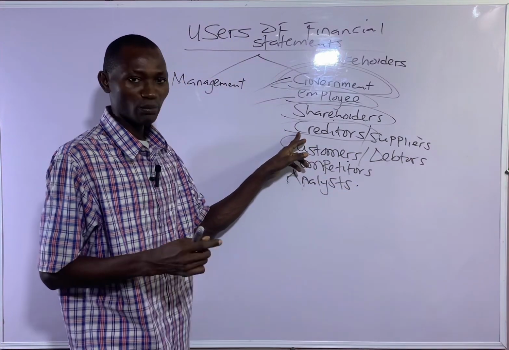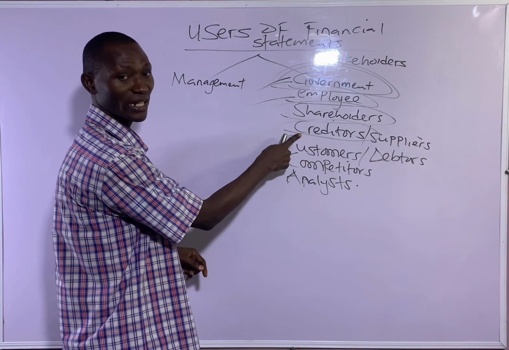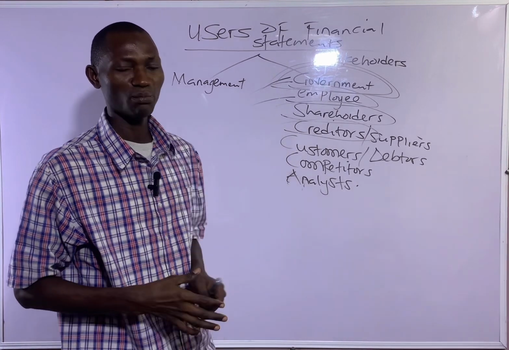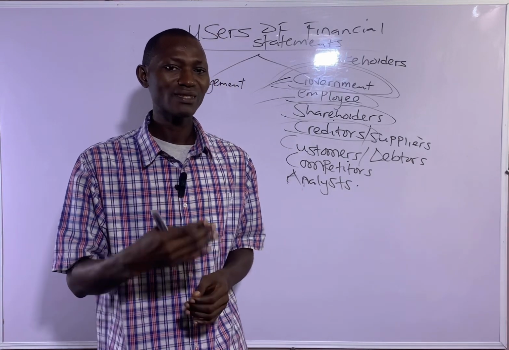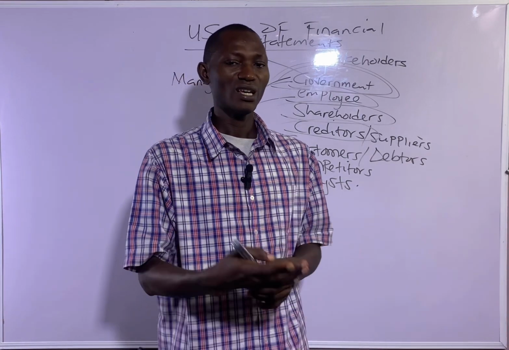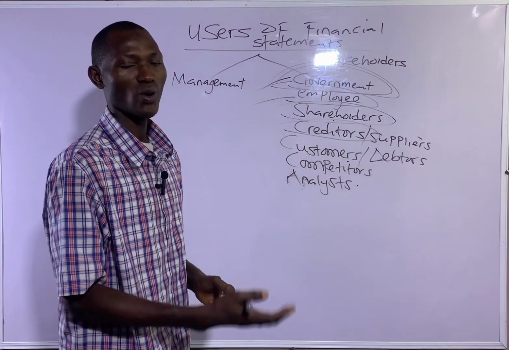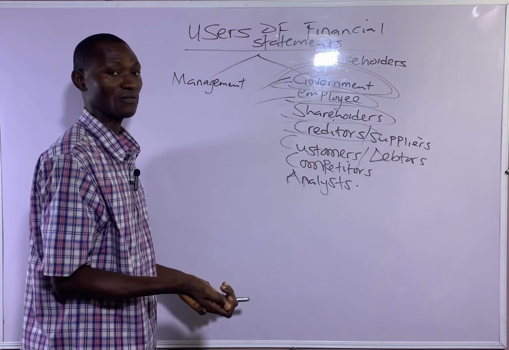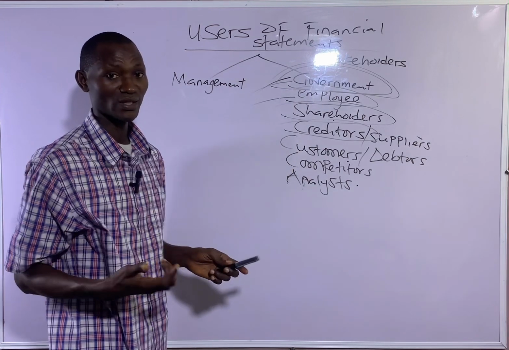So the individual or the business organization that the business is owing are the what? The creditors. So creditors will be interested in the profitability of the business to know whether the business will be able to pay its debt obligations as at when due. So that's creditors. Why would they make use of financial statements? To determine the ability of the business to pay its debt as at when due.